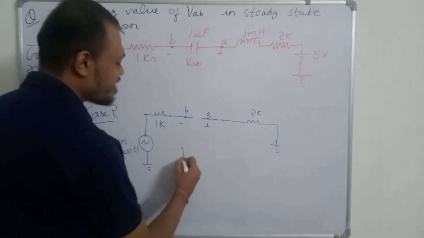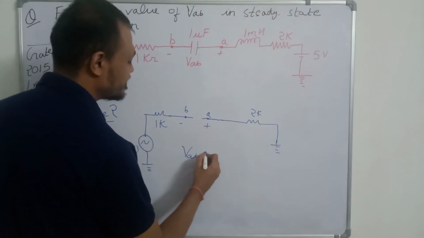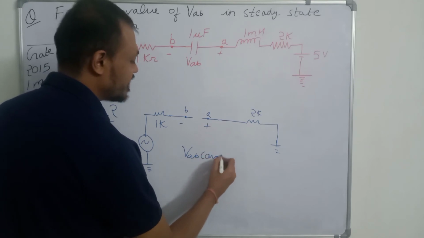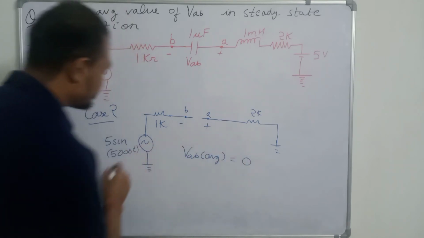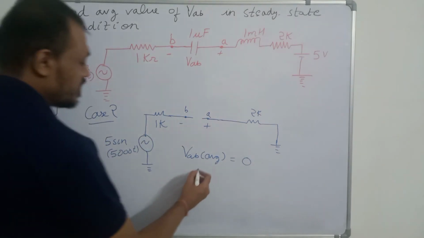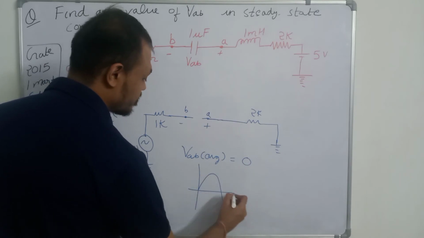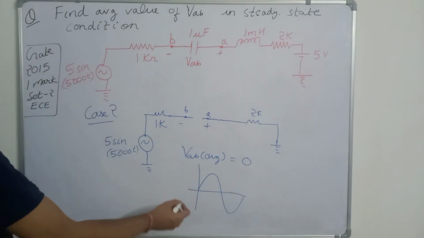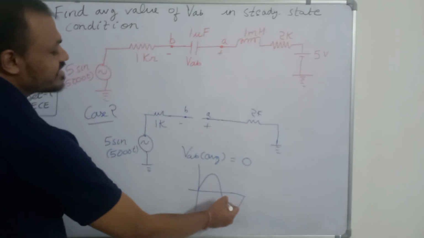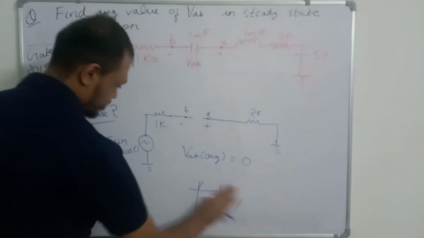So VBA average is 0. VAB average value will be 0 because this voltage source is a sinusoidal source and the average value of a sinusoid is 0. For a sinusoid the average value is 0 because this portion will cancel this portion. So the average value for a sinusoid is 0.